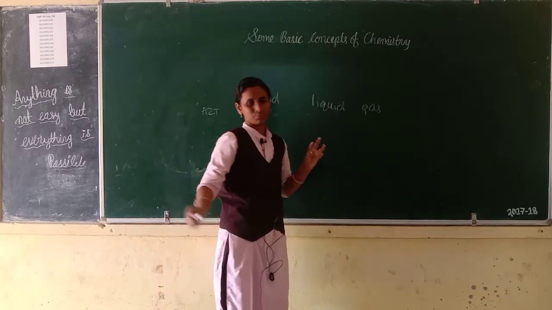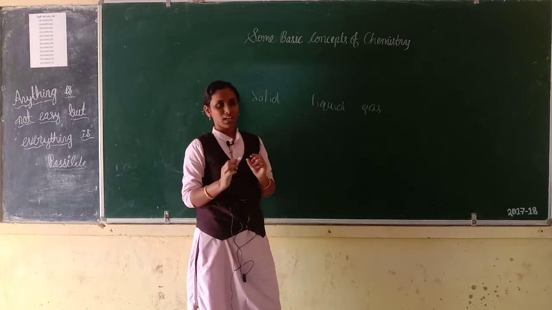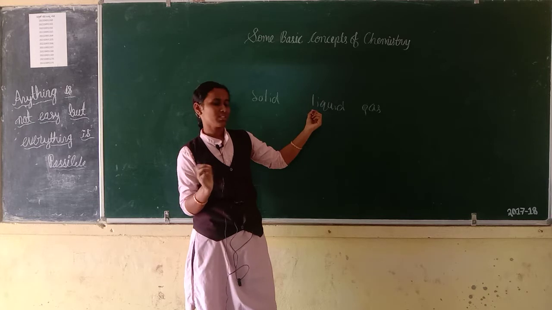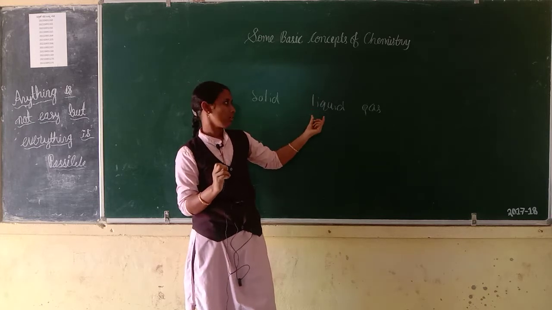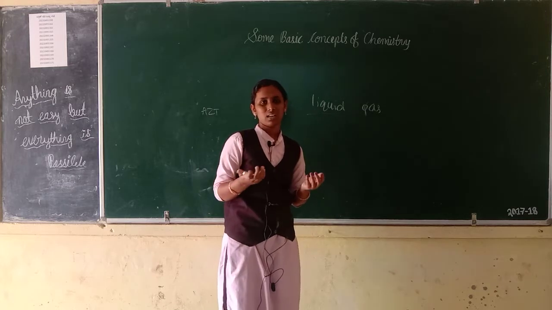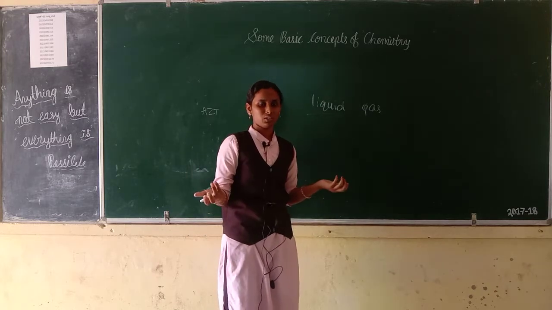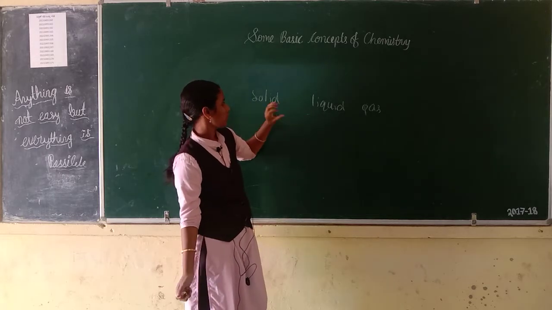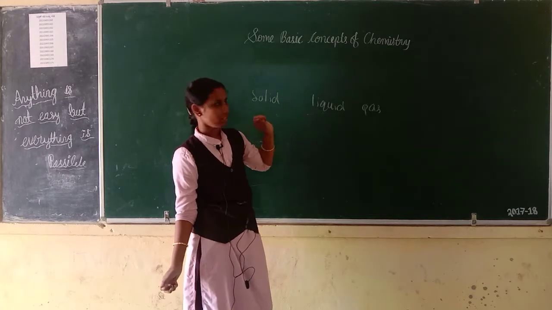Then liquids. Liquids have a definite volume but not a definite shape. Then gases. Gases have no definite shape and no definite volume. So these are all states of matter.